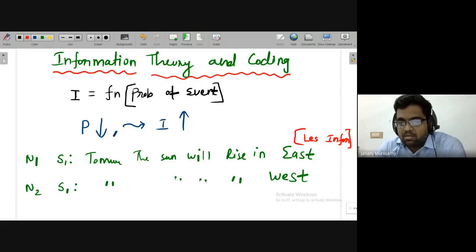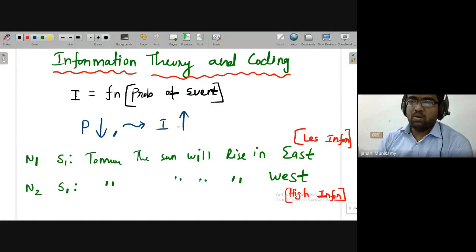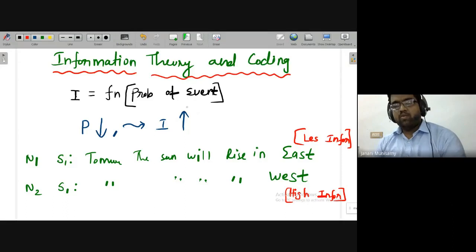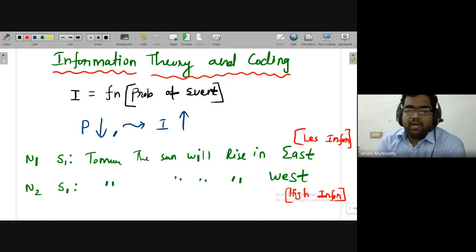So the statement from newspaper 1 will have less reach, because it is a regular event, so it has less information. And the newspaper 2 statement will have more attention, which means it will have more information. With this, you can easily remember that information and probability are opposite to each other. Later we will be exploiting this property. For now, information is just opposite to the probability of occurrence.